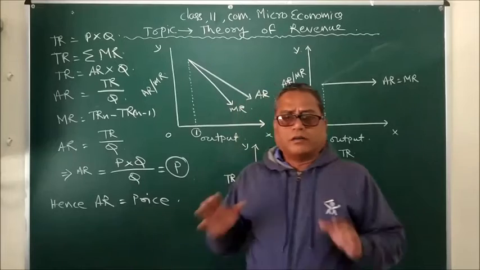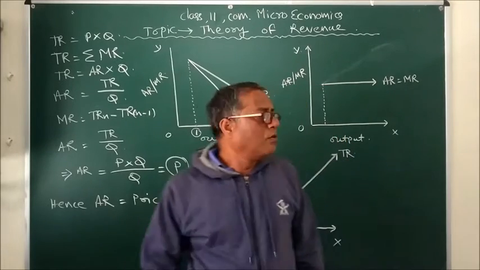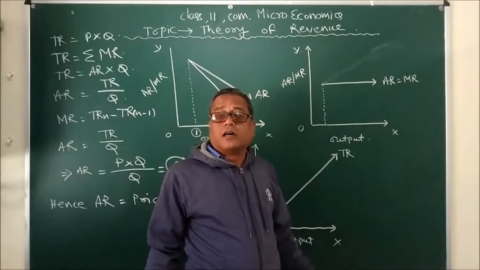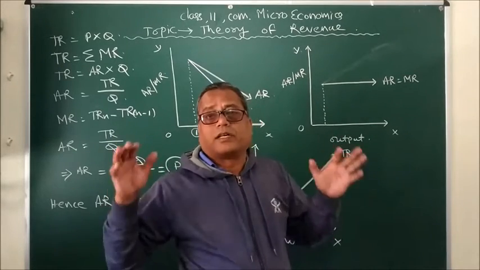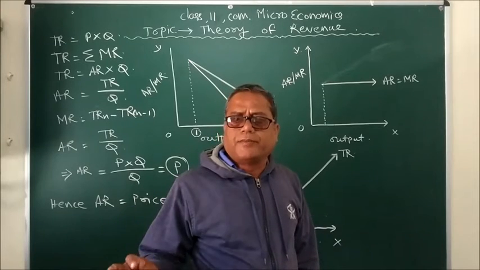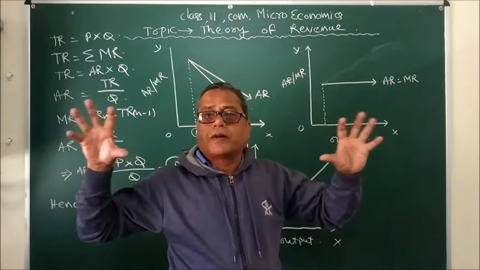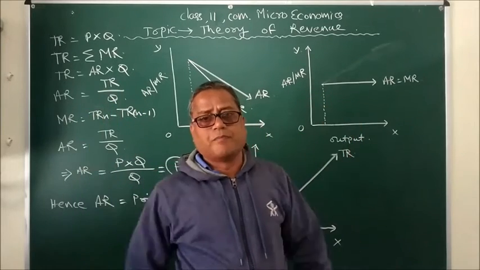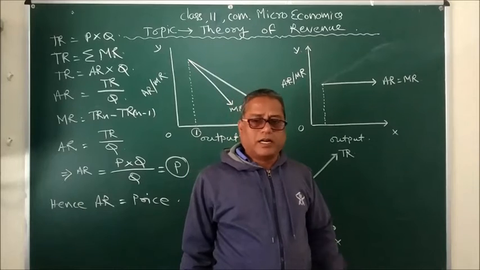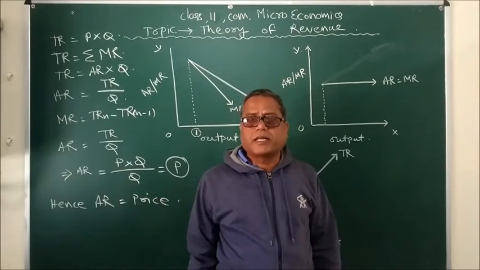So now as we understand what revenue is, we will be discussing the nature of the revenue curves, that is average revenue curve, marginal revenue curve and total revenue curve, in two different forms of market. Later also we are going to discuss in detail the different forms of market.